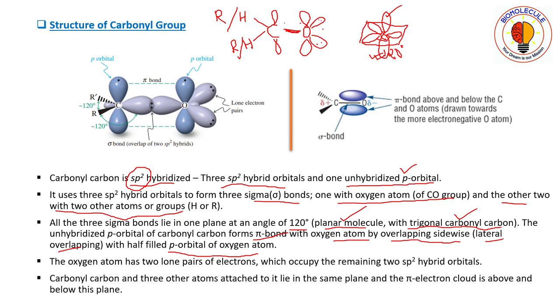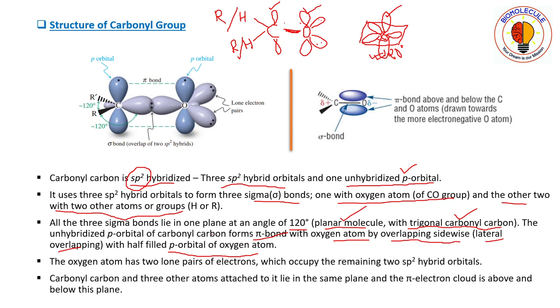So now this unhybridized p orbital of carbon will form a pi bond by sidewise overlapping or lateral overlapping with this p orbital of the oxygen atom. Both have one electron each. So those two electrons will combine to form a pi bond.